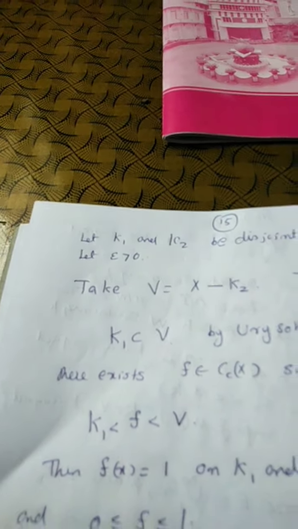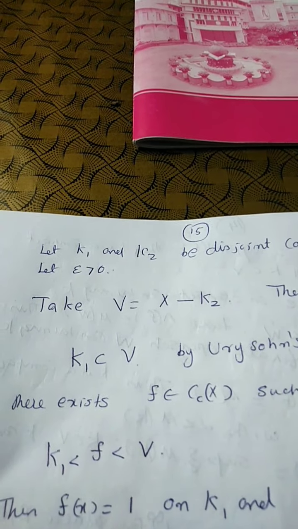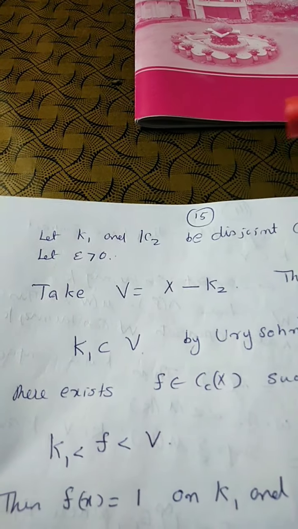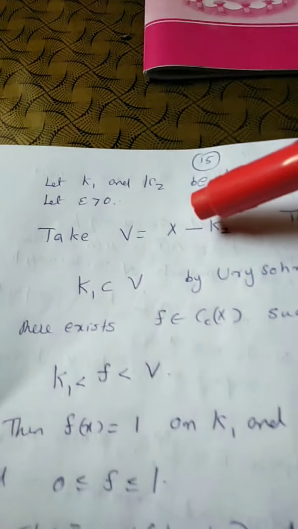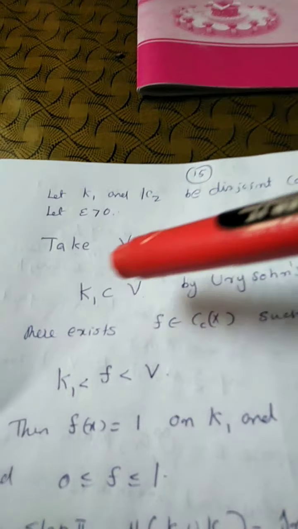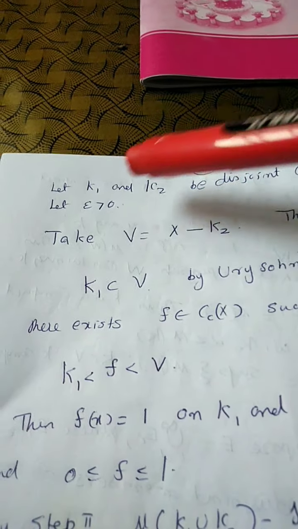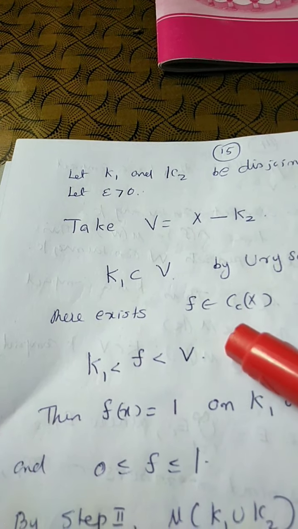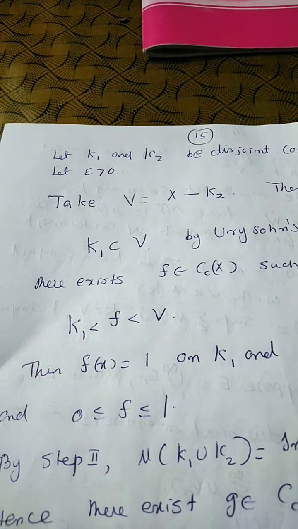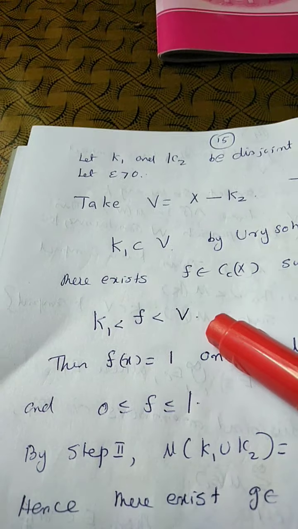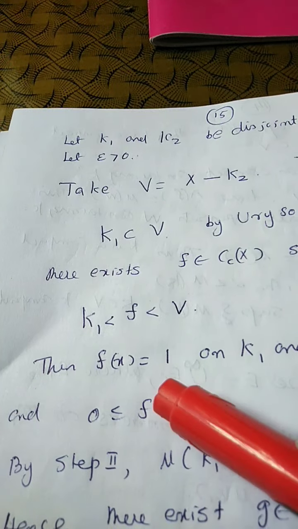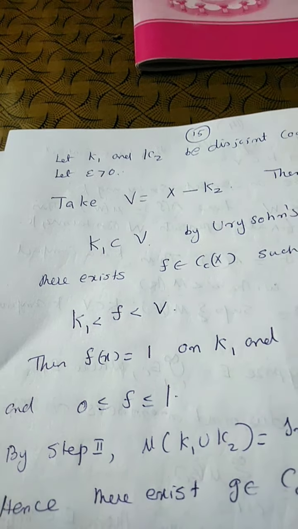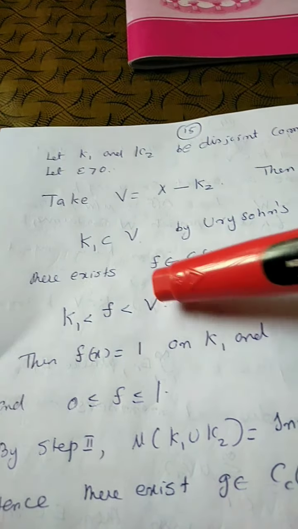For that, let K1 and K2 be disjoint compact sets. Let epsilon greater than 0. Take V equal to X minus K2. Then we have K1 contained in V because K1 and K2 are disjoint. By Urysohn lemma, there exists an F belonging to Cc(X) such that K1 ≺ F ≺ V. Then F(x) equals 1 on K1 and F(x) equals 0 outside V.